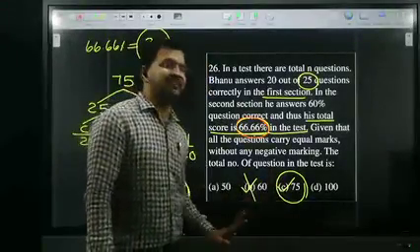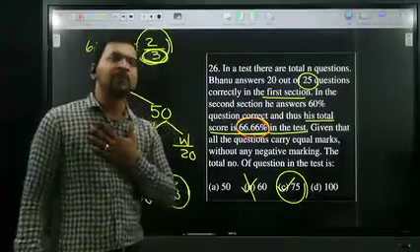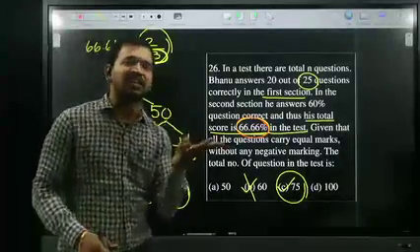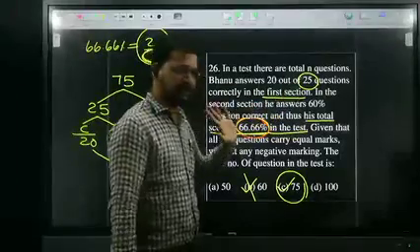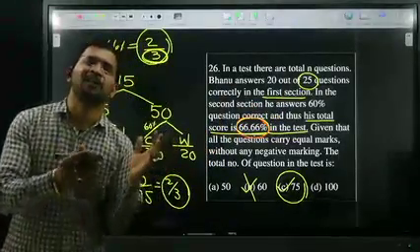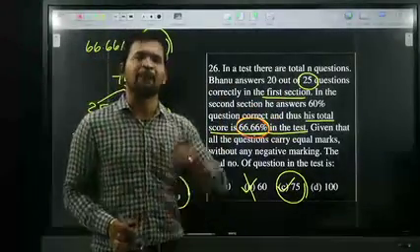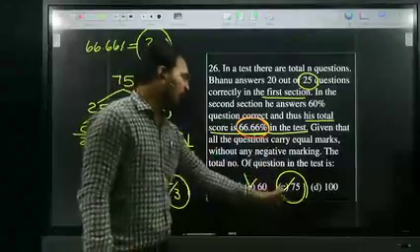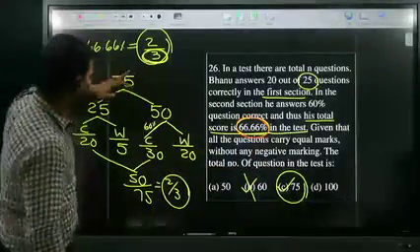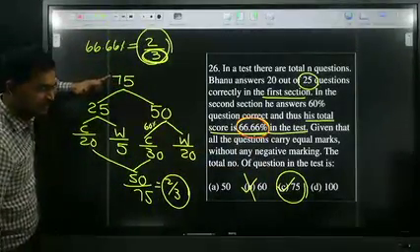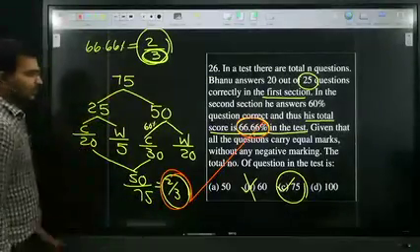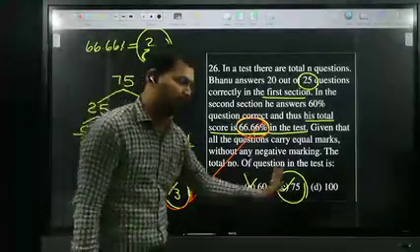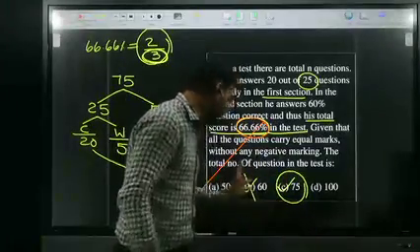So why am I taking 75? Here two sessions are there. Out of total questions, the first session has 25 questions. 25 is comfortably taken from 75, easy compared to 60. That is the reason I check through the options. I checked with 75, and it is satisfied. That is the reason I simply go for 75. If it is not satisfied, then I go for 60.